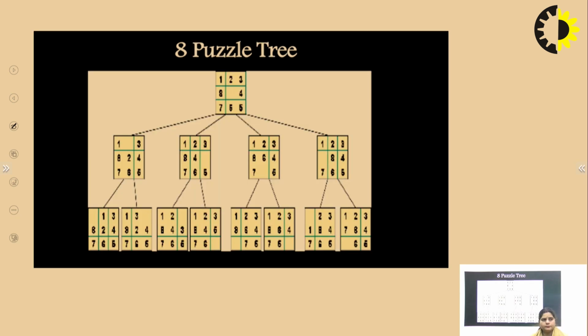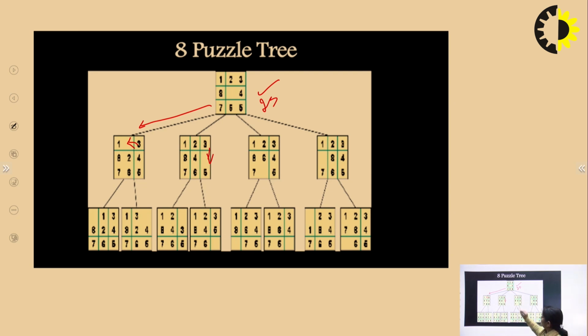Now this is the 8 puzzle tree. In this 8 puzzle tree, this is the initial state. From that initial state, suppose I am standing here, this side we perform the right operation, this side the left operation, and top and bottom are the up and down operations. So this is the right operation, and here this is the down operator.